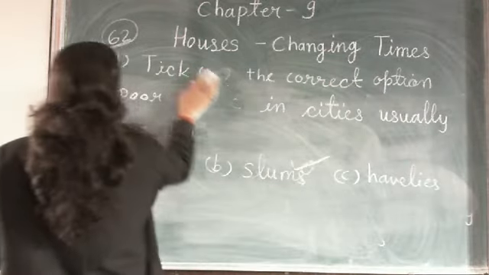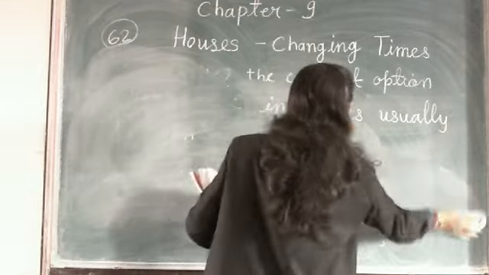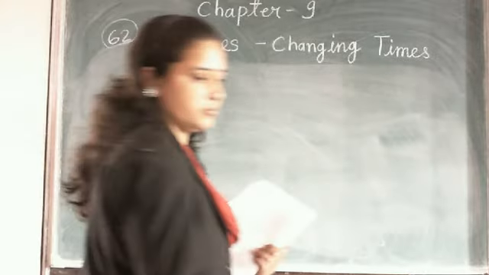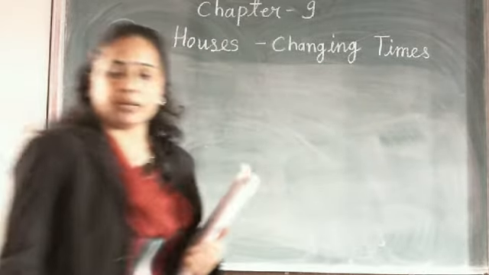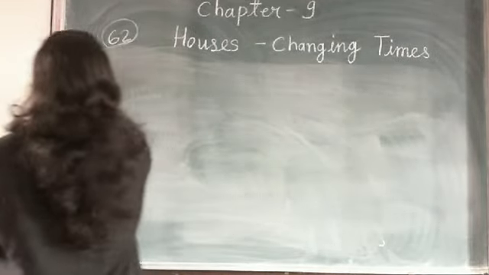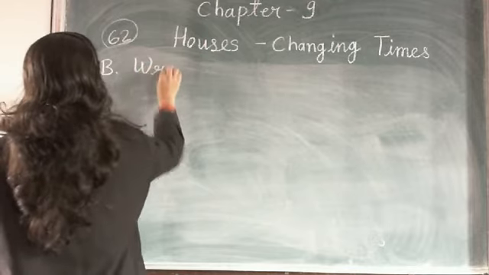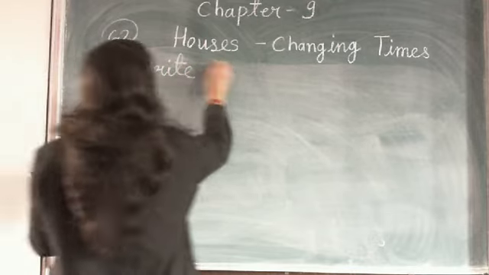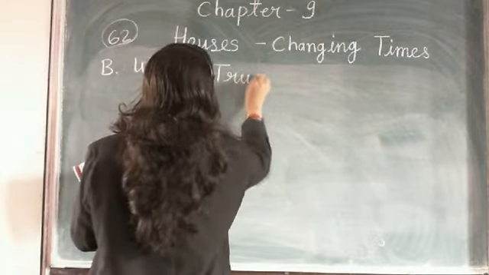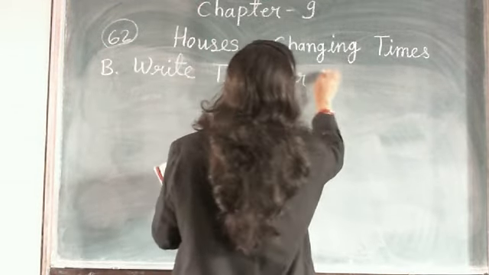Pick your answer. Now true and false. Question B is true and false. Write true or false.